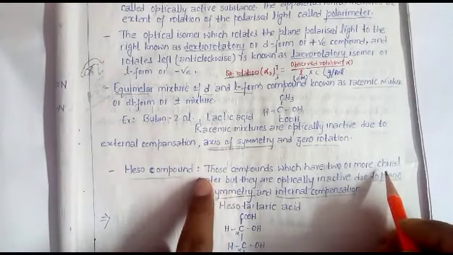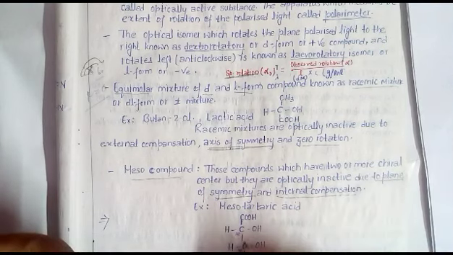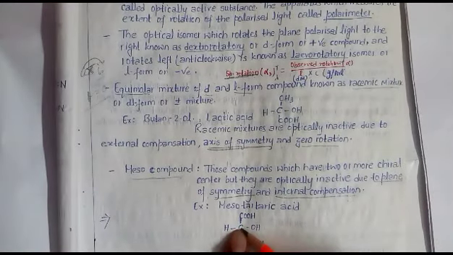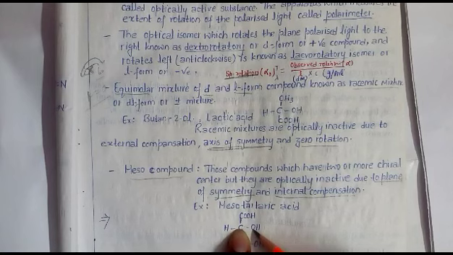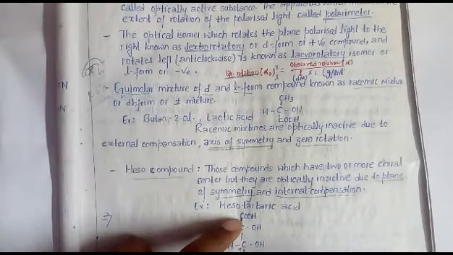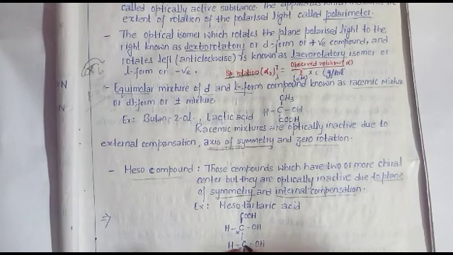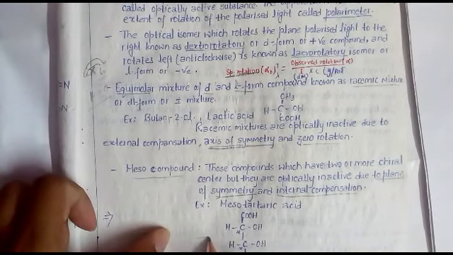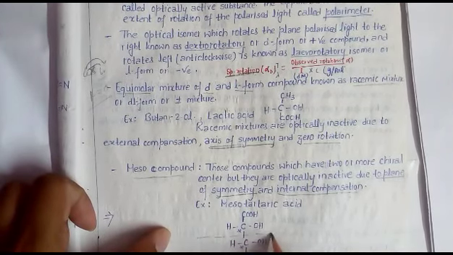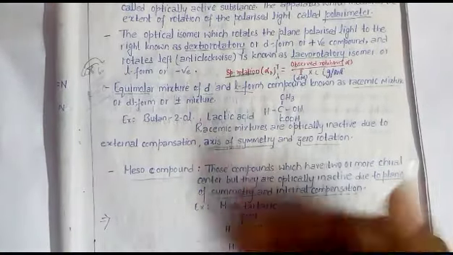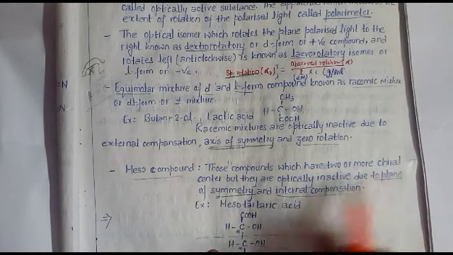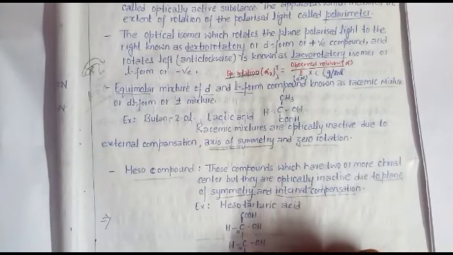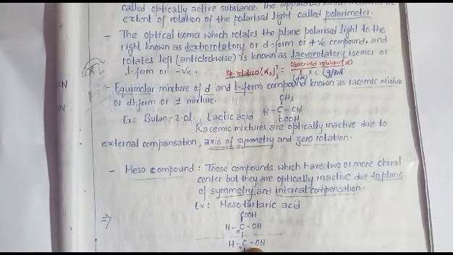What is the meaning of chiral center? If all atoms or groups of atoms attached to the carbon are of different types, that is called a chiral center. Like this, with this carbon, COOH is different 1, OH different 2, H different 3, and this whole part is different 4th. Similarly for this carbon also, 1 different, 2 different, 3 different, and this is 4 different. But when this molecule is cut through this plane, it can be equally divided into two halves. This is called plane of symmetry, and due to plane of symmetry and internal compensation, this part compensates this one, and this part compensates this one. So this is called internal compensation.